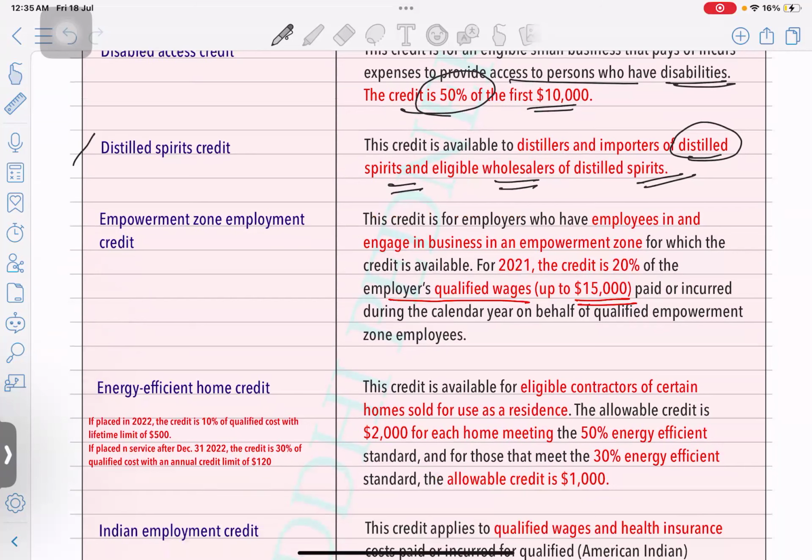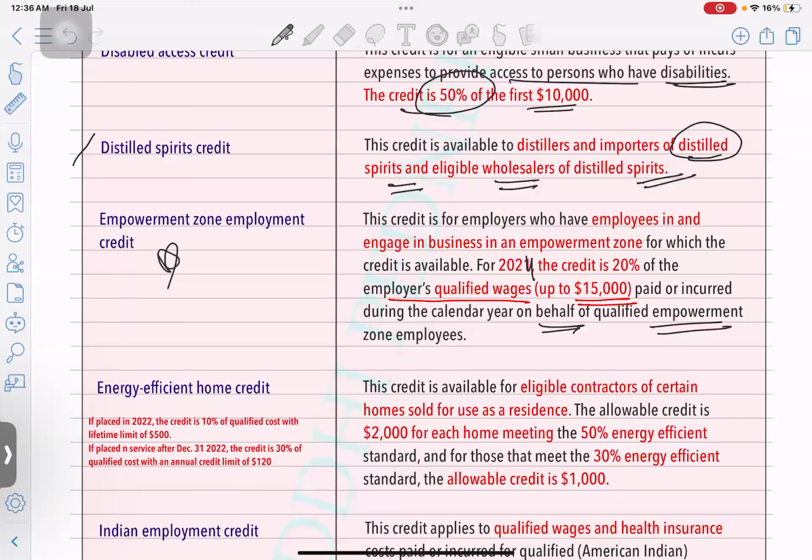Okay, now this important empowerment zone employment credit. The credit is for the employers who have employees in and engage in business in an empowerment zone, meaning they are promoting new employment. Okay, and the credit allowed is 20%. So let's say if it's 2024, you can take 20% of the employee's qualified wages, maximum up to 15,000, paid or incurred during the calendar year on behalf of the qualified empowerment zone employees.